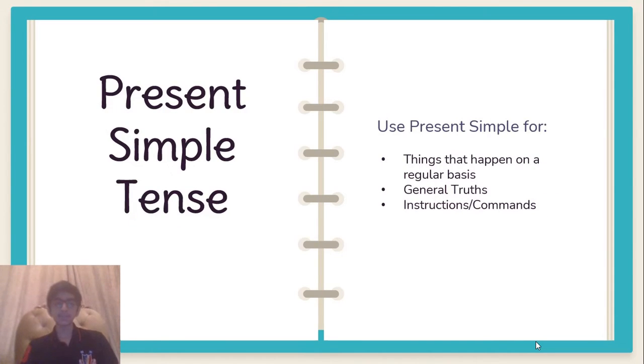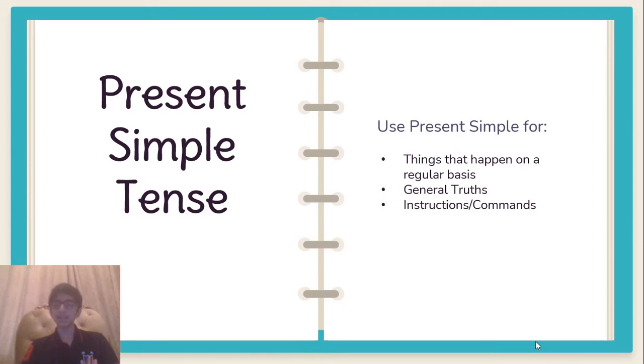So first tense that we are going to talk about today is present simple tense. So firstly, what is the present simple tense used for? Let me just tell you that this present simple tense is the easiest of all, and this is gonna be pretty easy, but the tenses that come further will become harder and harder. So what is present simple used for?